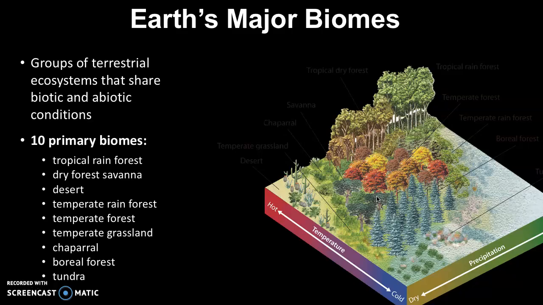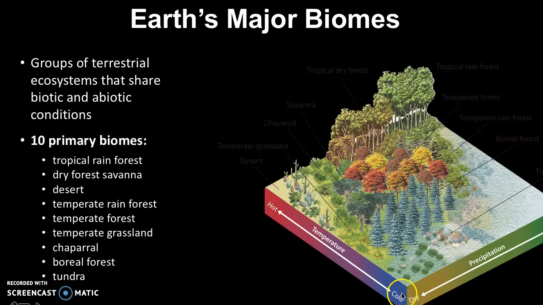So there's 10 primary biomes. We classify them by temperature, so hot to cold, and then by precipitation. Are they dry with no rain, or are they wet with a lot of rain? So, for example, you can follow this graph. If it's really hot and it's really dry, that's going to be the desert.